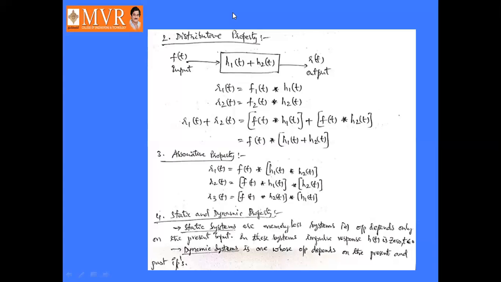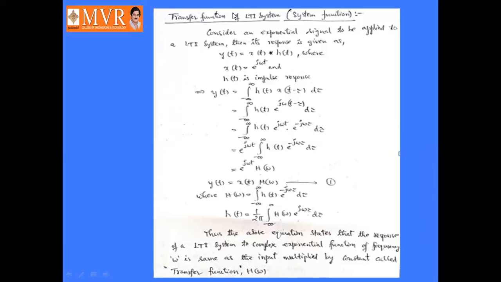That is an example of a dynamic system. For static systems, an example is y of t equal to x of t, or p of t equal to q of t. It depends upon the present state of the system. For dynamic systems, the output depends upon the present as well as past inputs.